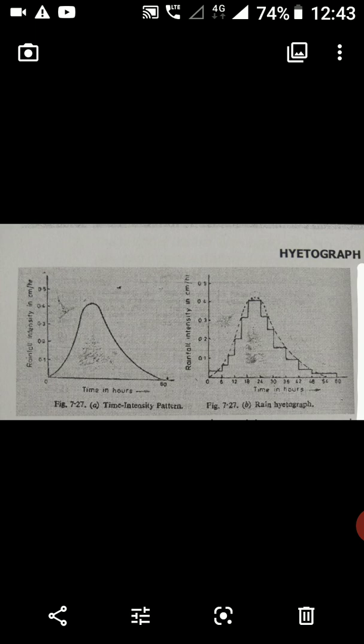A rainfall at a place can be completely described if its intensity, duration, and frequency are known. The intensity of rain is the rate at which it is falling. The duration is the time for which it is falling with that given intensity. And frequency is the number of times it falls.